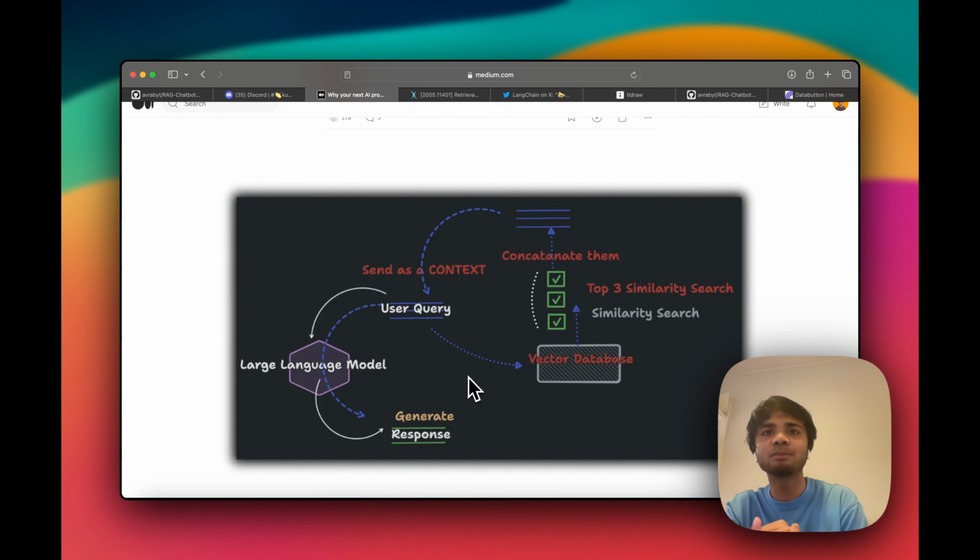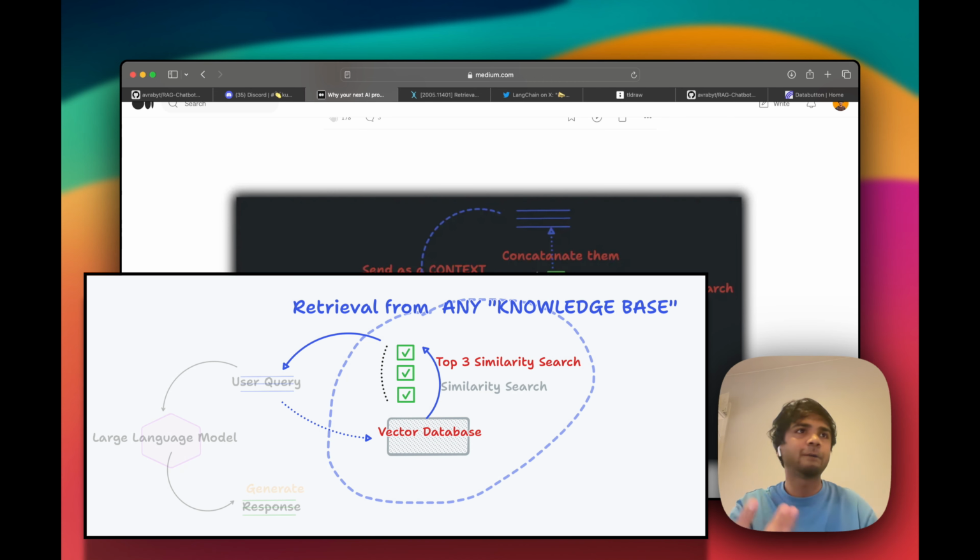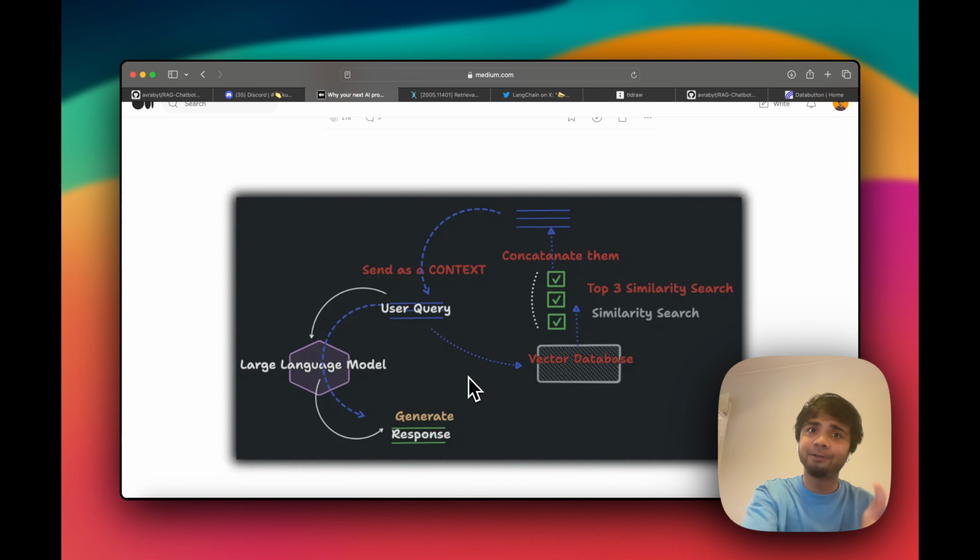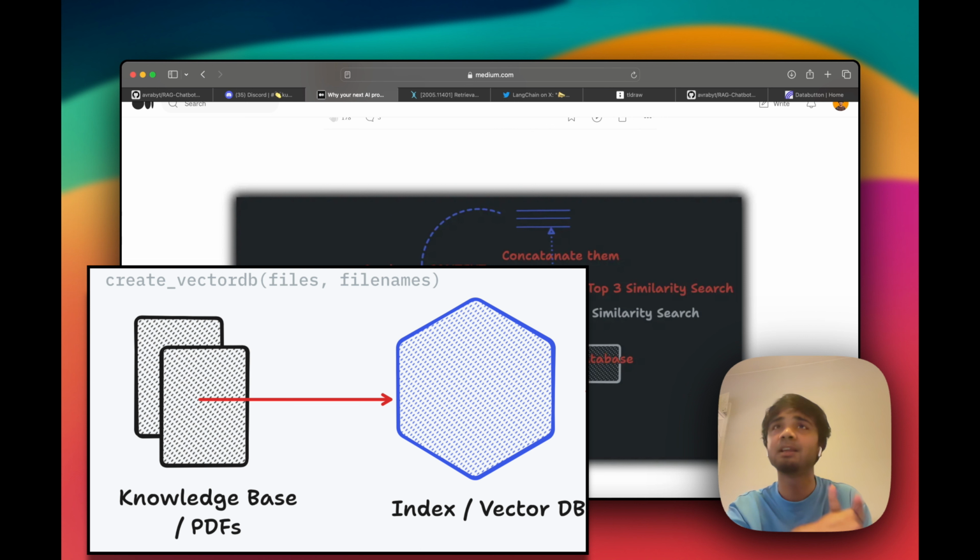Retrieval means we're retrieving some kind of context, passage, or similar sentences from somewhere. This retrieval can be from your external database or your indexed data. By that I mean when you embed pages of a PDF or a whole chunk of a TXT file, all of these get indexed in vector stores.